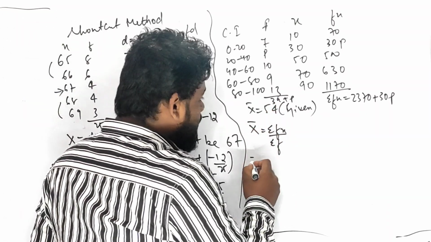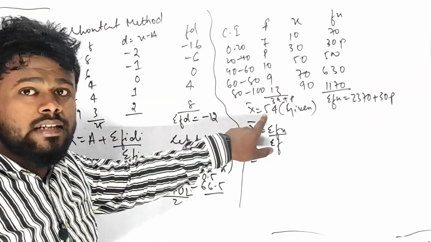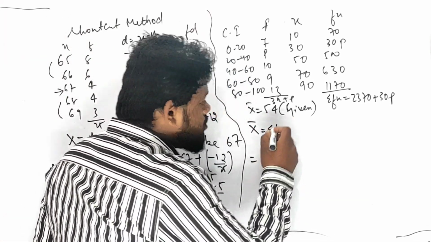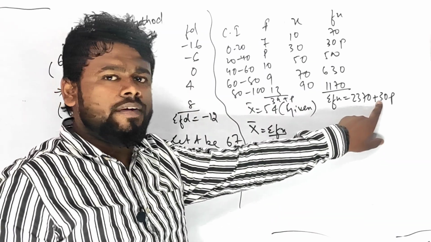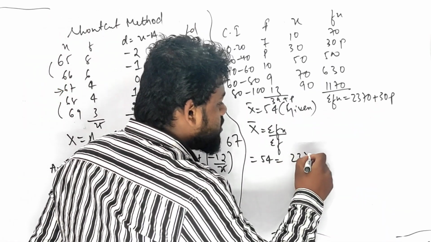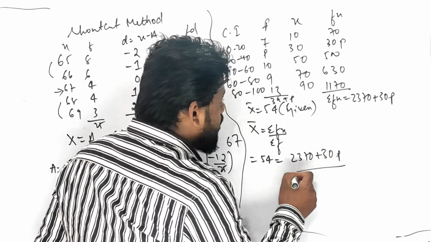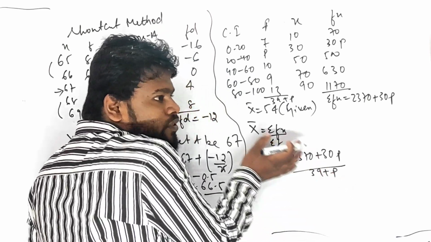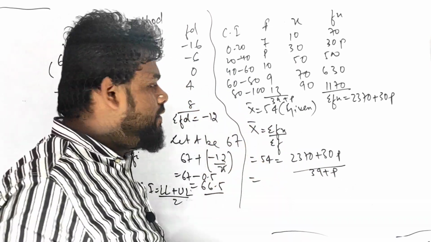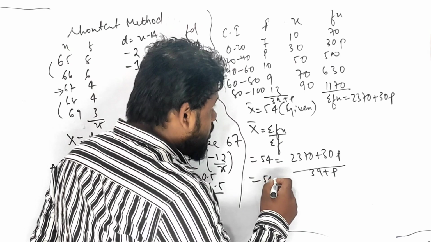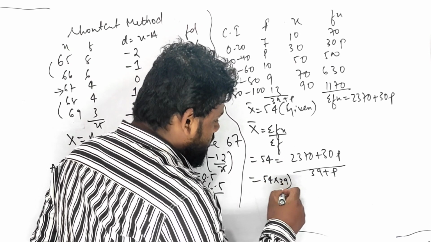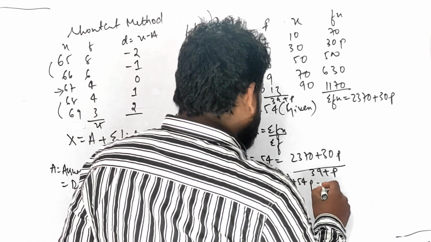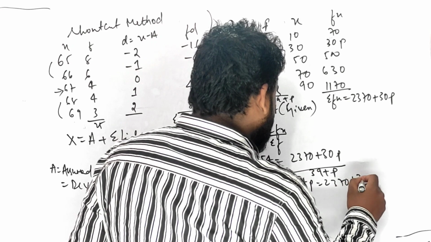So let us understand, the mean is given. What is the mean given in the question? That is 54. As I said a little bit earlier, 54 is given as the mean. So I can directly say 54 equals summation of fx upon summation of f. Which one is the summation of fx? I have written it over here. That is 2370 plus 30p upon 39 plus p. Chalo. Then I have to take this to the LHS, so I will be getting 54 into 39 plus 54 into p equals 2370 plus 30p.